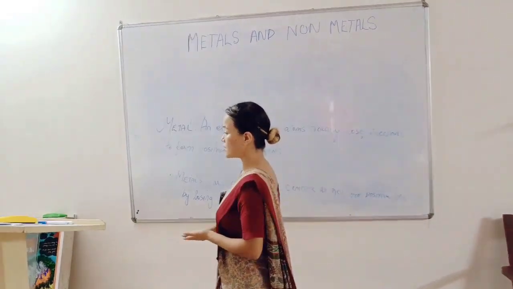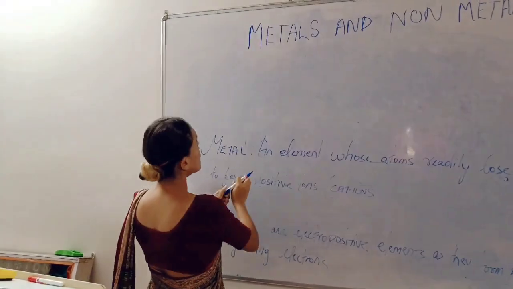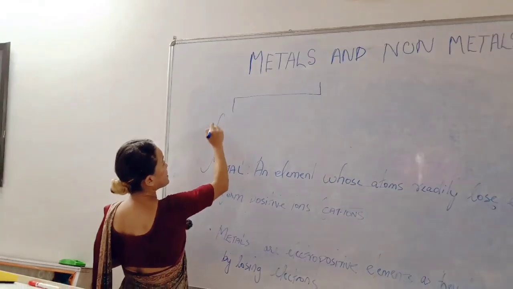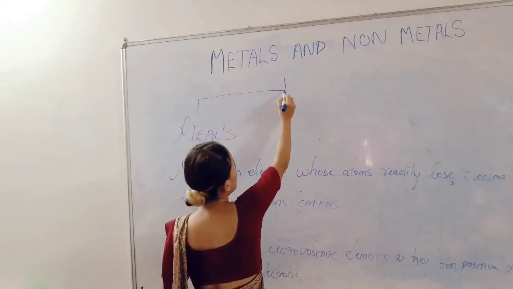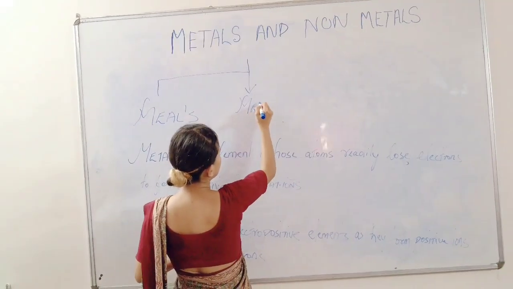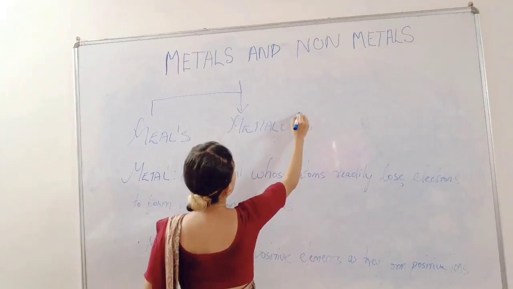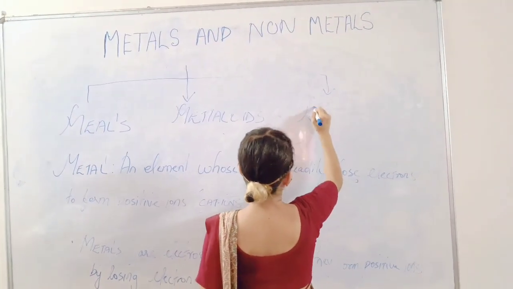Next, we have the classifications, that is metals, in between we have metalloids, and nonmetals.